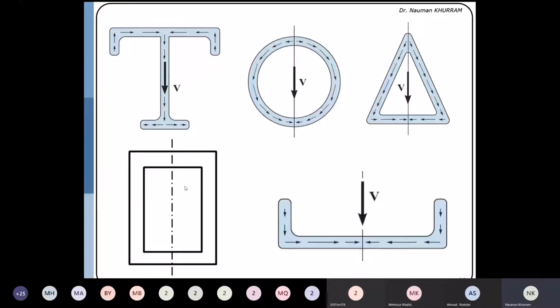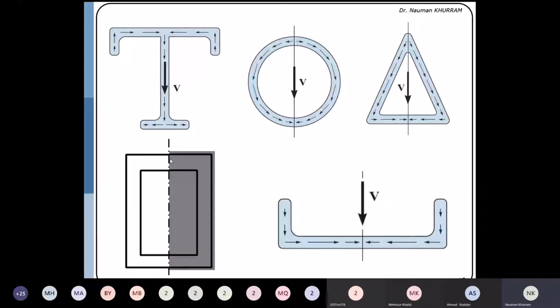Just consider the example of this hollow section. Hollow rectangular section, force is acting in the downward direction. Sketch the axis of symmetry parallel to the resisting shear force, and then you will see that the flow is acting downward in the portions which are parallel to the applied force, and then flow originates from the axis of symmetry on one side of the neutral axis, and it is being consumed.